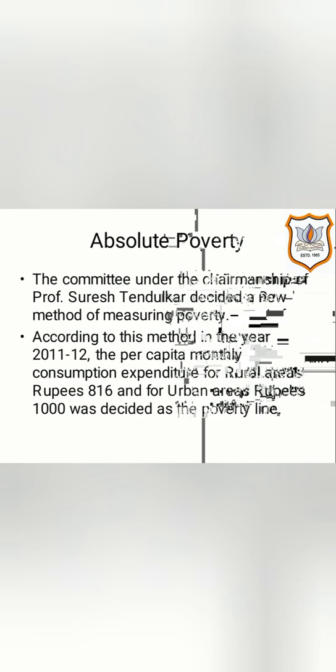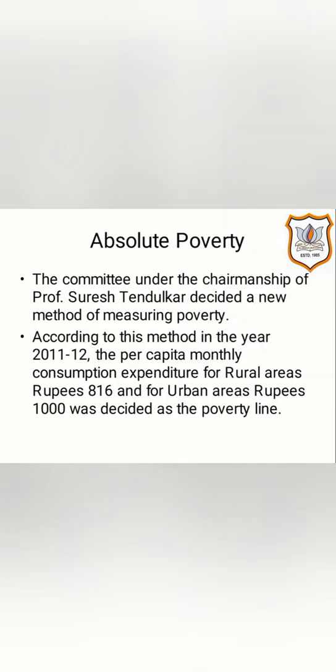Now, in order to make the concept of poverty line more progressive, the minimum standard of quality life should be decided. And in this context, to redefine the measuring rod of poverty, the committee under the chairmanship of Professor Suresh Tendulkar decided a new method of measuring poverty.